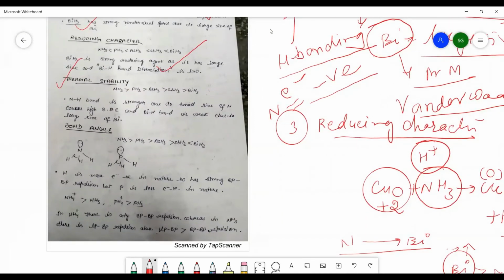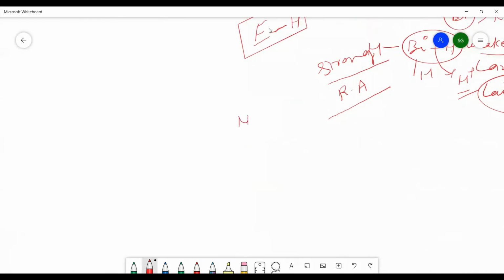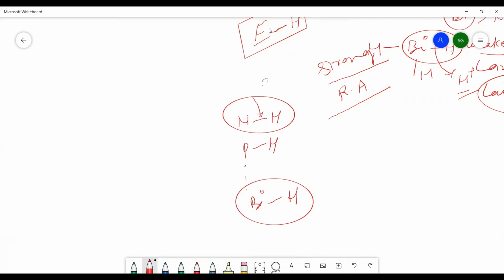Now, next is the thermal stability. Thermal stability is again the strength of this E-H bond. Whichever hydride bond we are taking, we look at the strength of that bond. So, which has more strength? Now you have seen that reducing character and thermal stability are inversely proportional to each other. As you look at the N-H bond, the P-H bond, and so on, up to the Bi-H bond, you can easily understand that nitrogen and hydrogen have a smaller size difference compared to these. So this is a stronger bond.